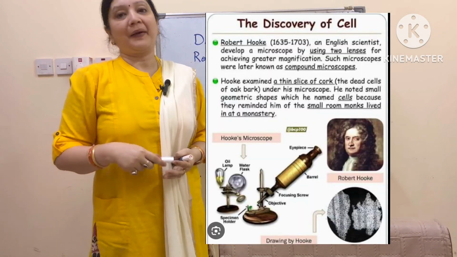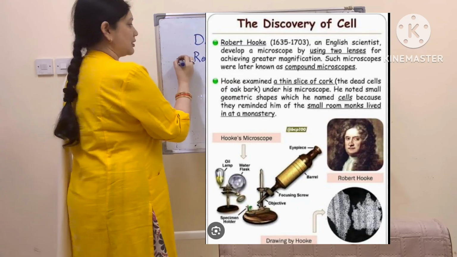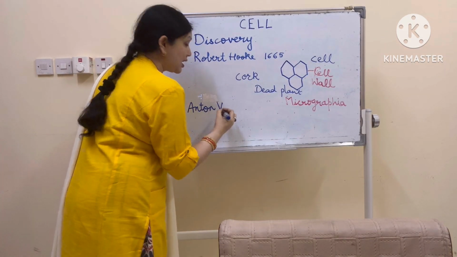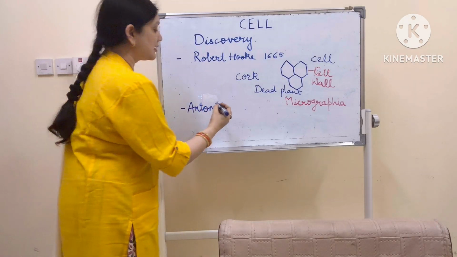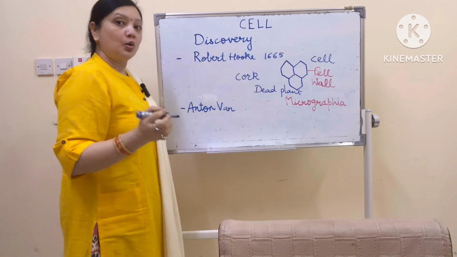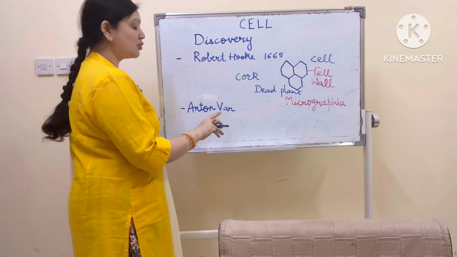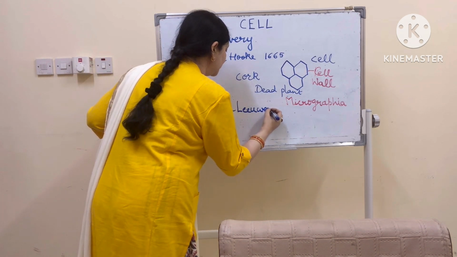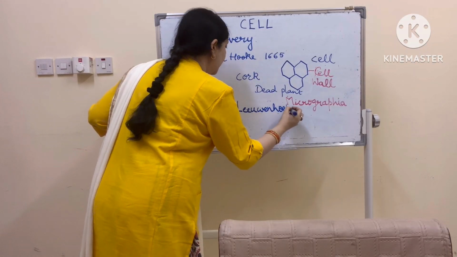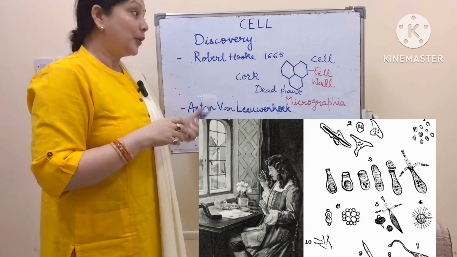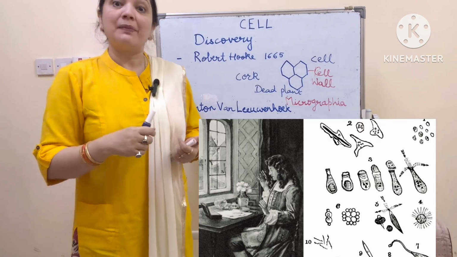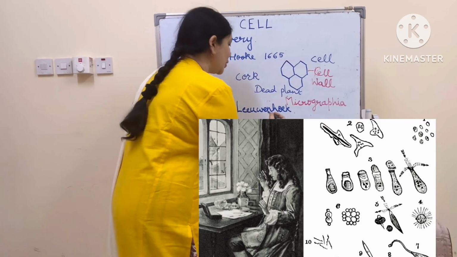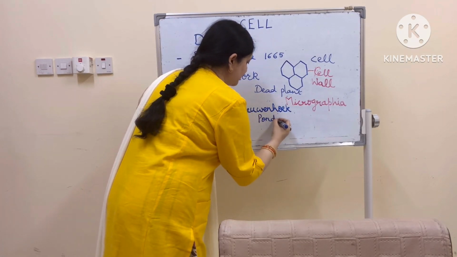Now, when this news spread, there was another scientist named Anton von Leeuwenhoek. In some books you will find von, in some books you will find van. In old CBSE books, NCERT books, van is written, so I am using that. Anton von Leeuwenhoek. He improved Robert Hooke's microscope. He made it a little more advanced and he saw pond water in this under his microscope.